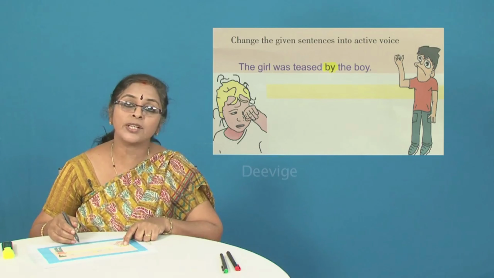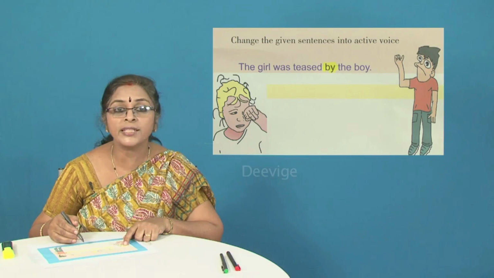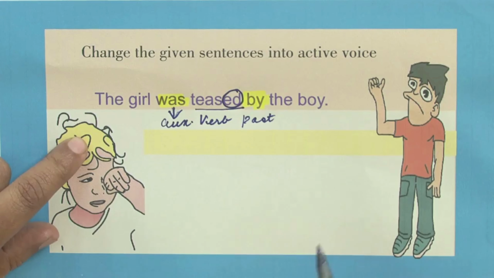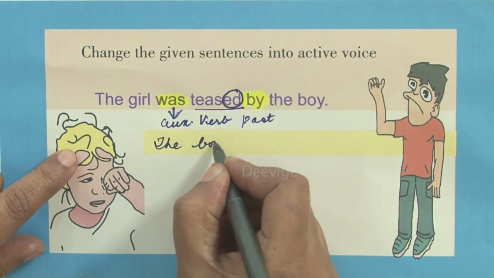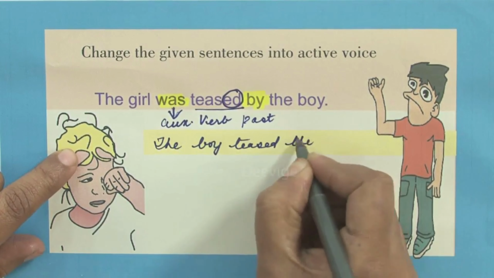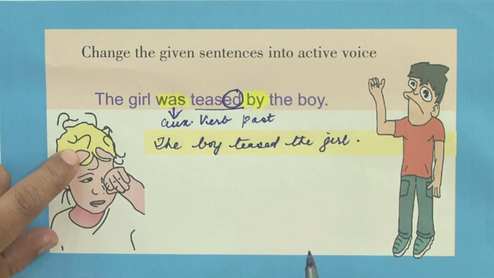Therefore, when you change it from the passive voice into the active voice, retain it in the simple past tense itself. So the answer would be, the boy teased the girl. The boy teased the girl would be the most appropriate way of changing this particular sentence into active voice. Let's move on to the next example.